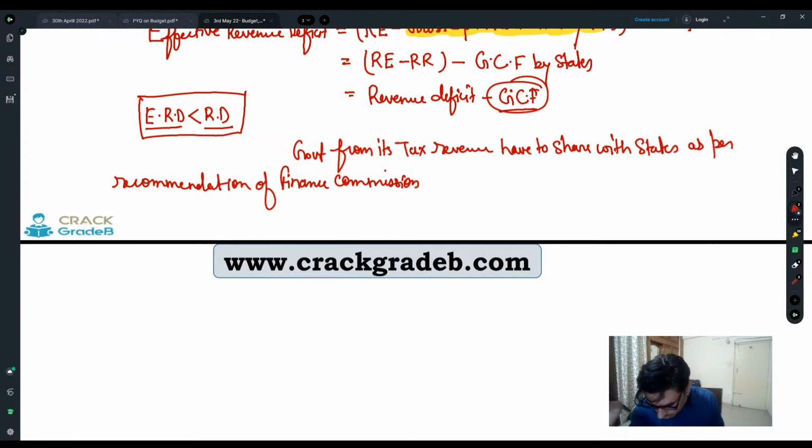Sir, one doubt, are these only economic indicators or are there other indicators also? No, these are only economic indicators. These are economic indicators, meaning they show the financial health of a country.